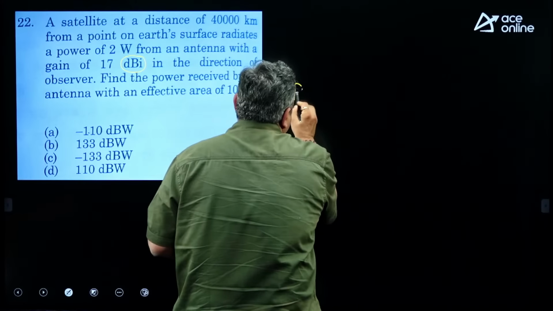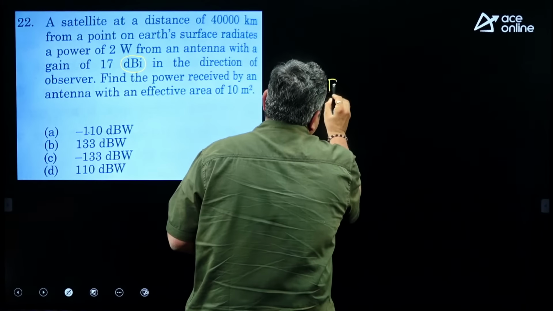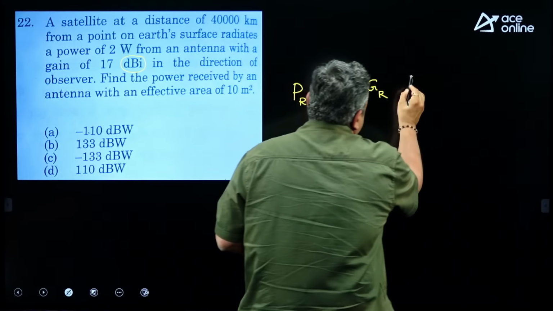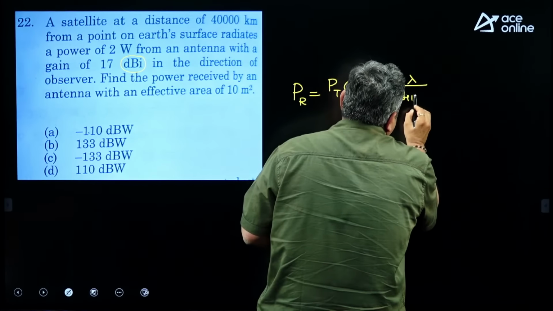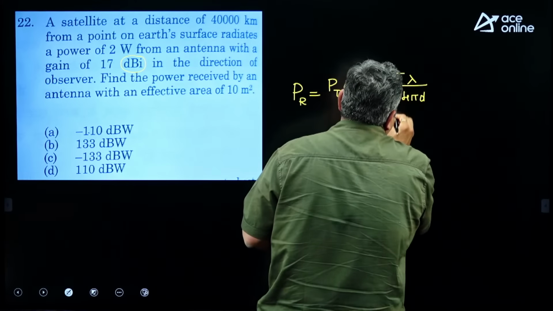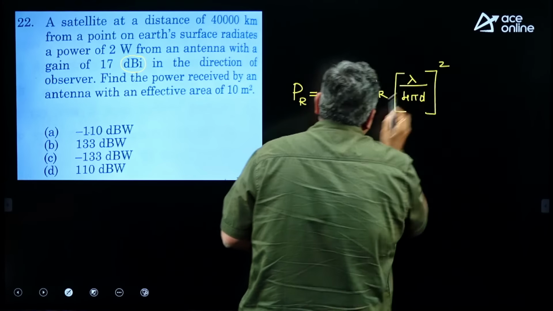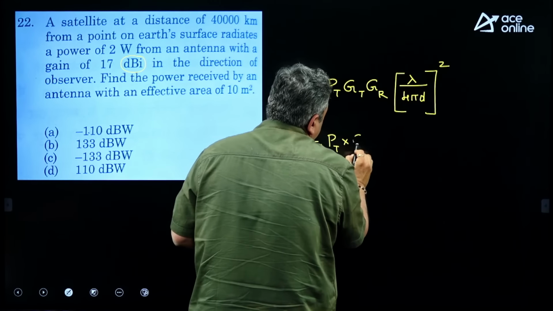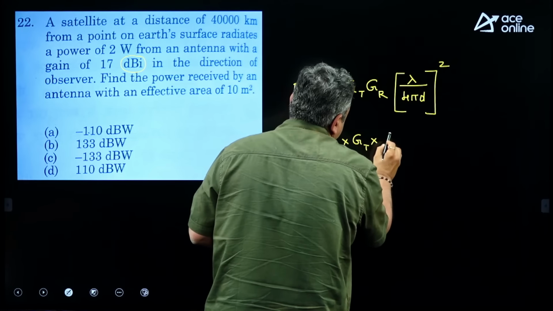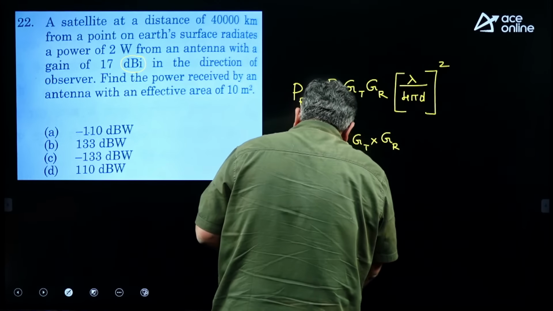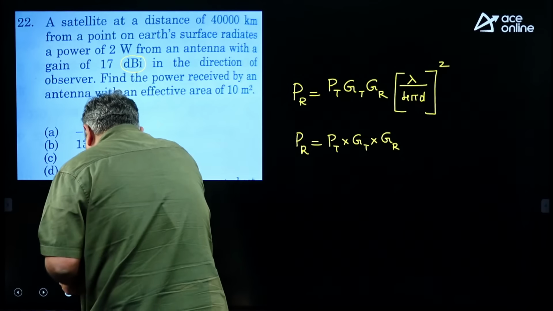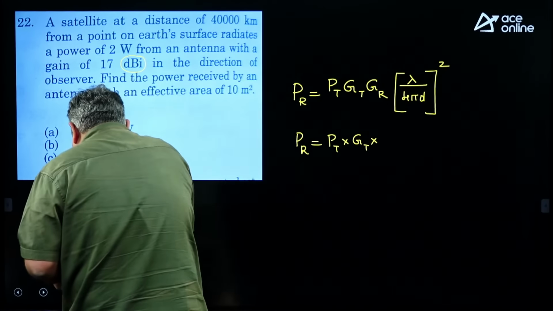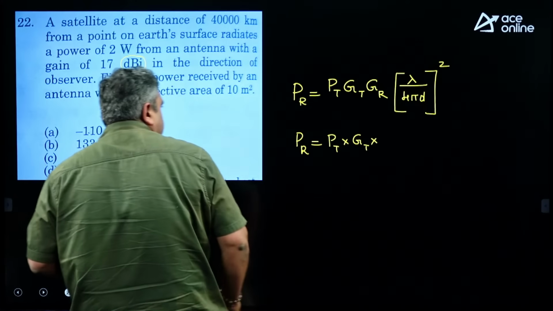So, what is the power at the receiver side? Power at the transmitter, gain of transmitting antenna, gain of receiving antenna into lambda by 4 pi d whole square. So, we can write this as power of transmitter, gain of receiver. Now, this gain of receiver, because the effective aperture is given, I can write in terms of effective aperture.